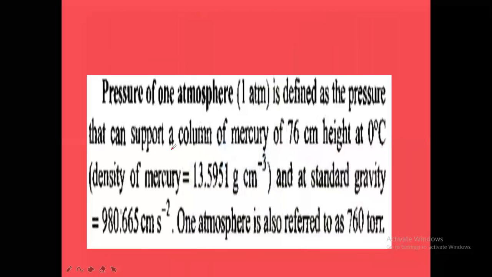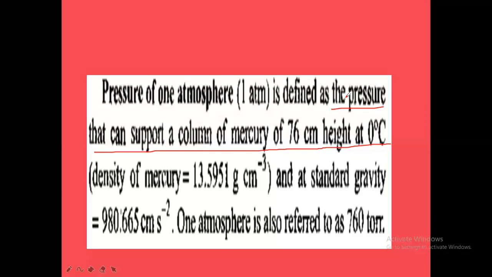After this, the pressure of 1 atmosphere is defined as the pressure that can support a column of mercury of 76 centimeters height at 0 degrees Celsius. At 0 degrees Celsius, a 76 centimeter height of mercury can be supported by some pressure.